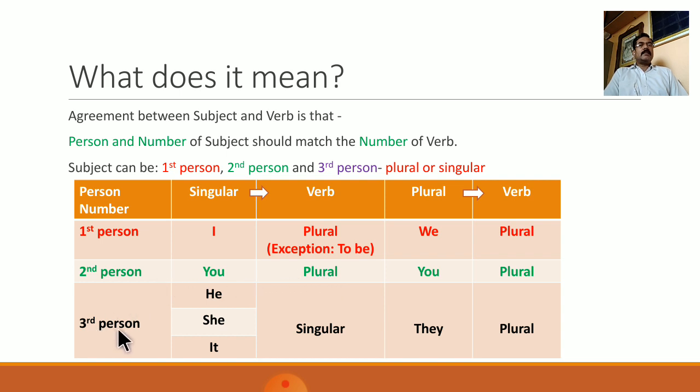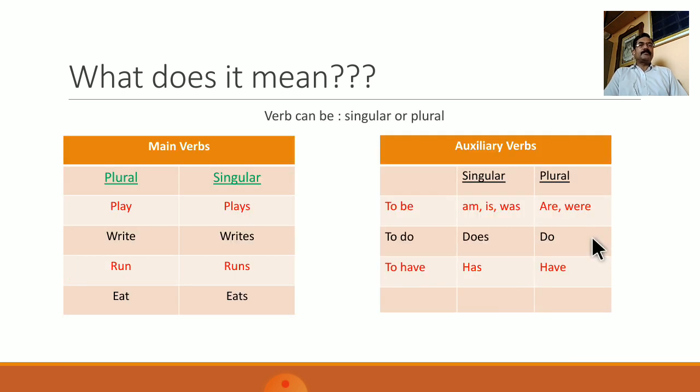If the subject is third person singular, that is he, she or it, the singular form of the verb is always used. And if the subject is third person plural, that is they, the plural form of the verb is always used.